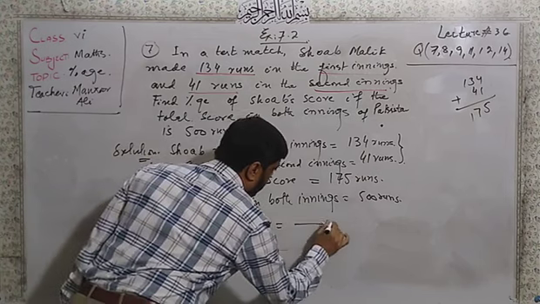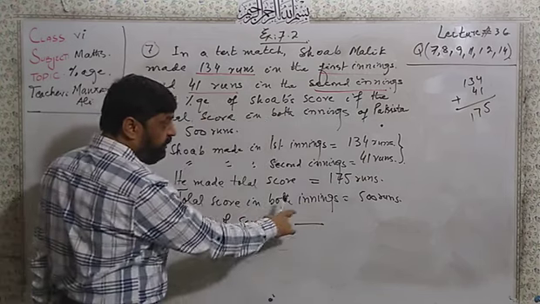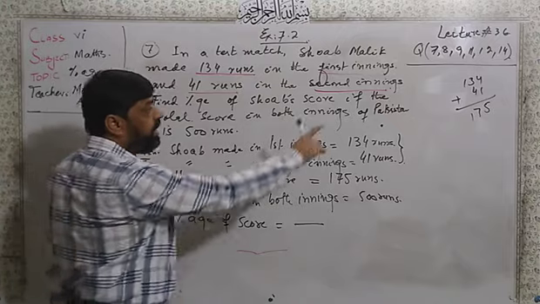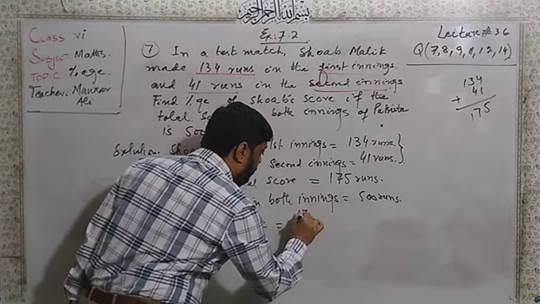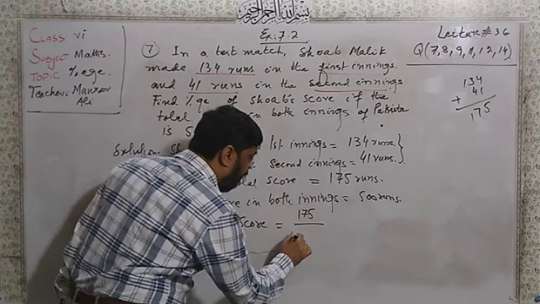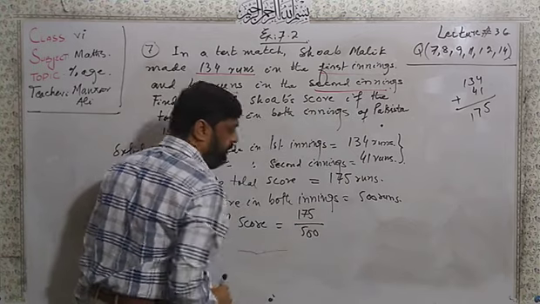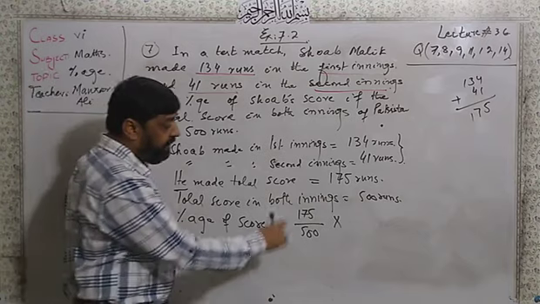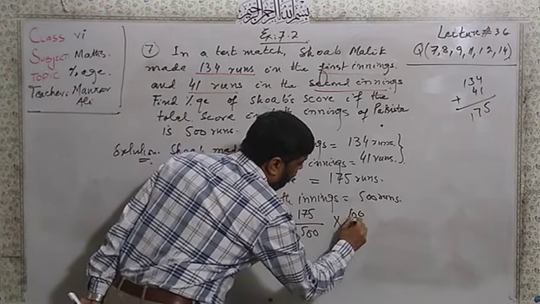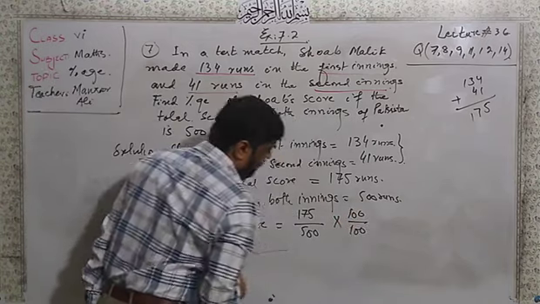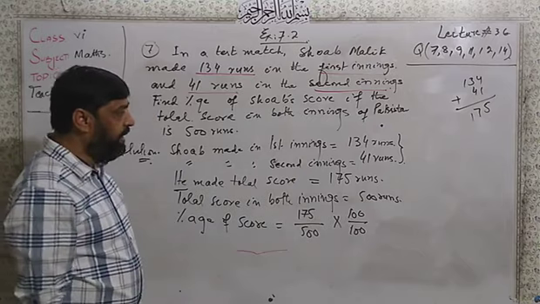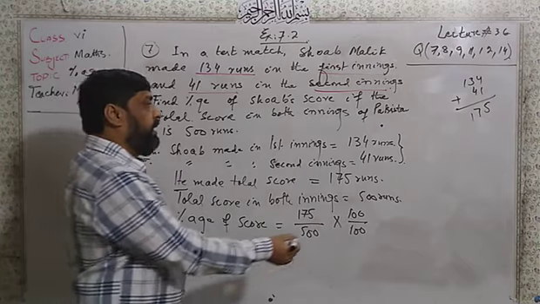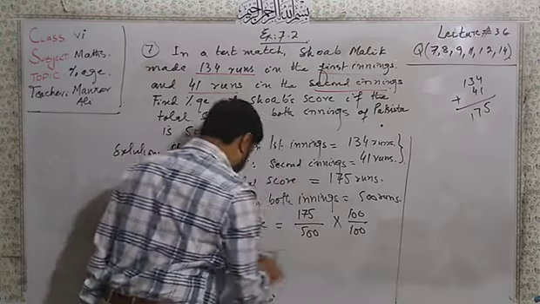Dear students, I write total runs he made, 175 out of 500. Now for percentage, I will multiply and divide by 100.